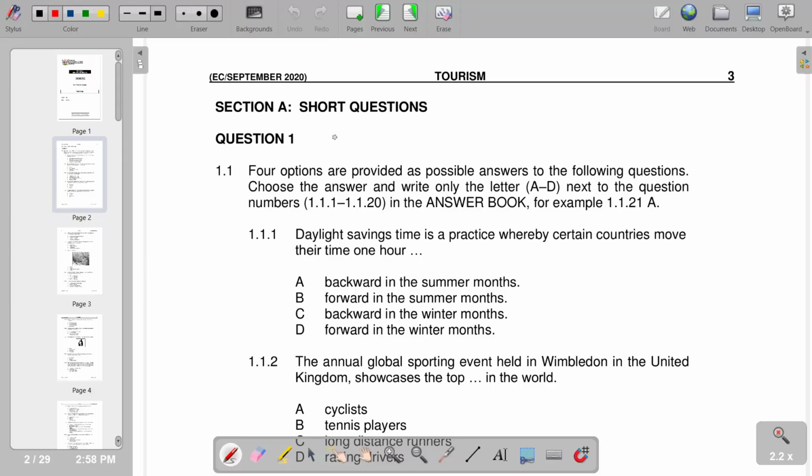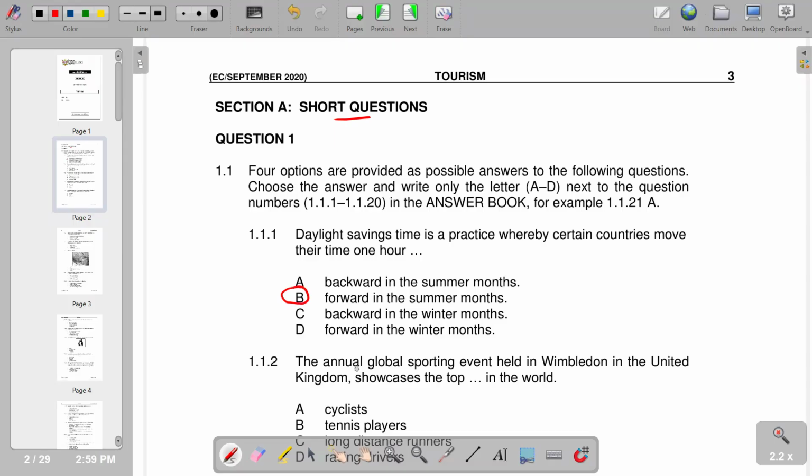Looking at our section A, on short questions. For the first question, daylight saving time is a practice whereby certain countries move their time 1 hour. Obviously, it is forward in the summer months.